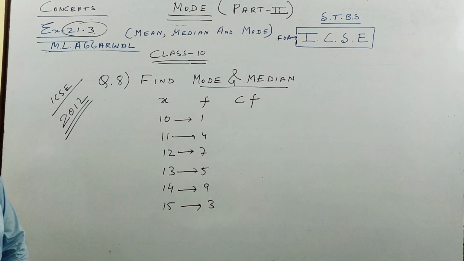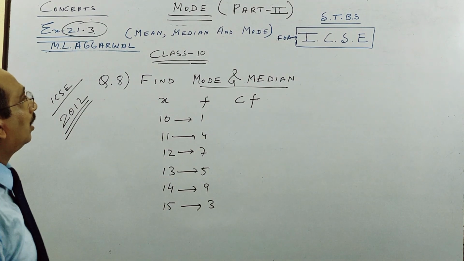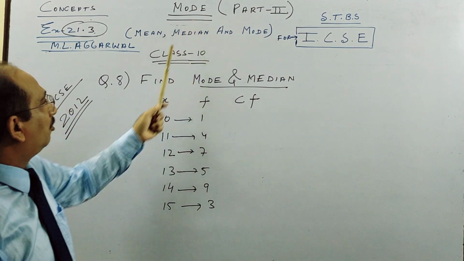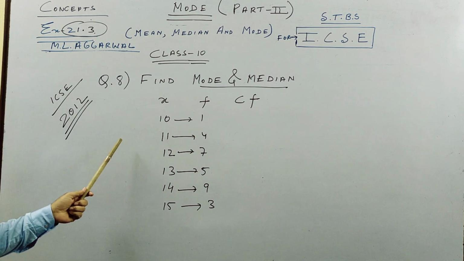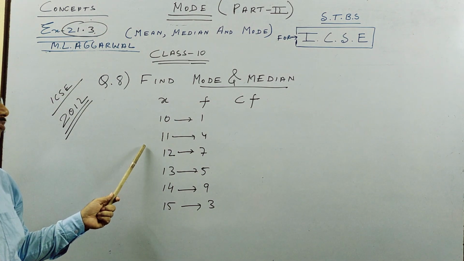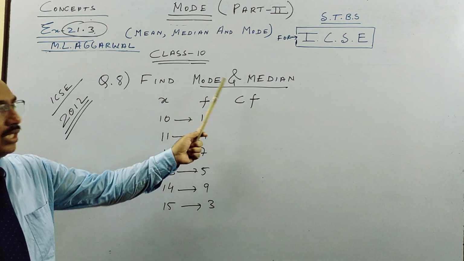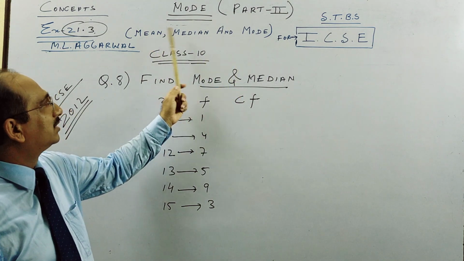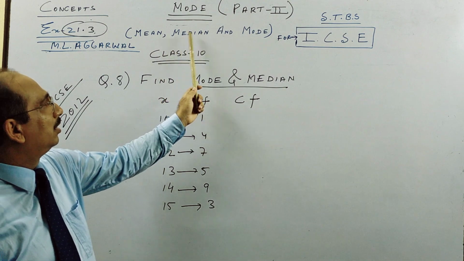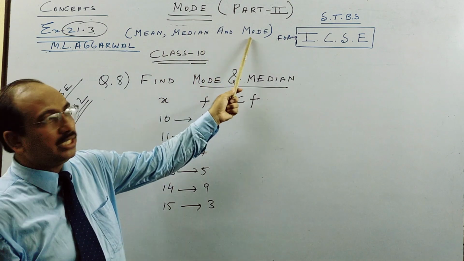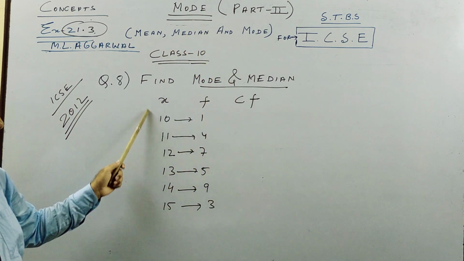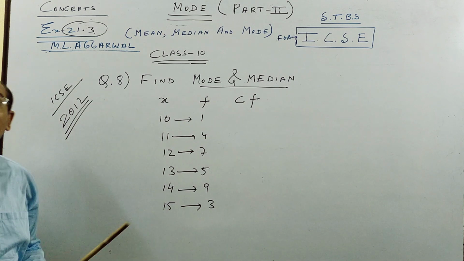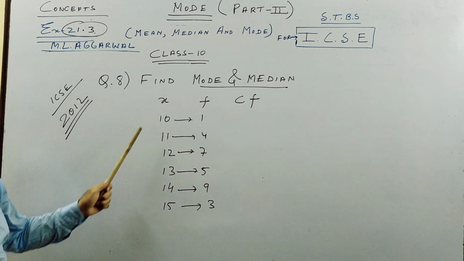So children, we go to part 2 of our discussion on mode, where we are going to see how we find the mode. There are mixed questions also, that's why I have written, because ICSE mixes two things, mean, median, like that. So this is mode and median. Find mode and median of the following grouped discrete data.